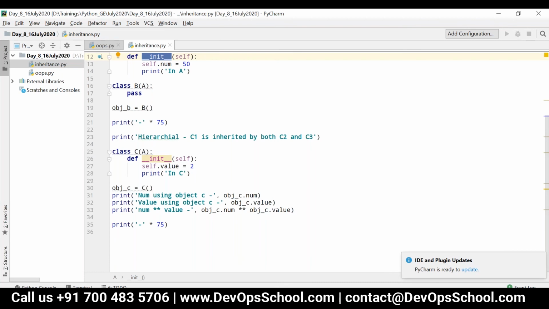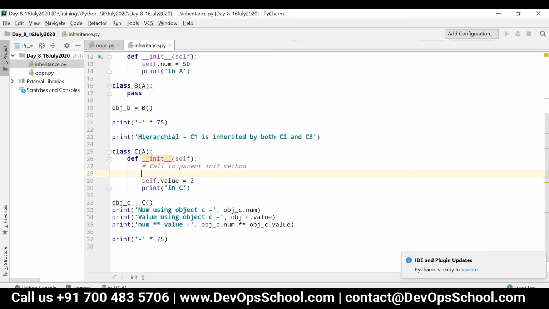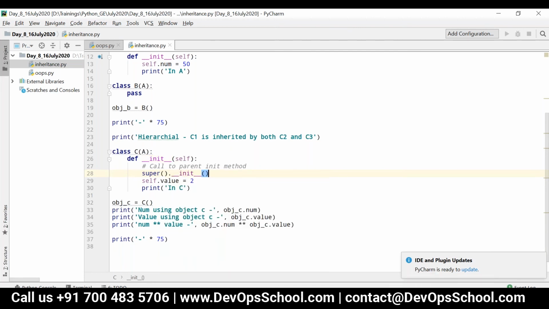How can I execute it? Inside the child init method, I can make a call to the super init method, that is a call to the parent init method. You have to make the call explicitly, like super().__init__().